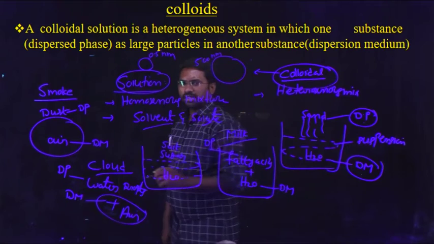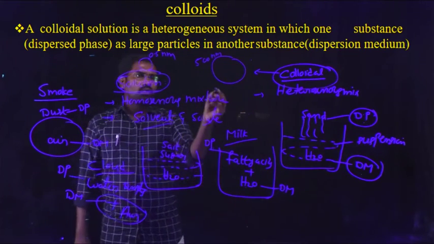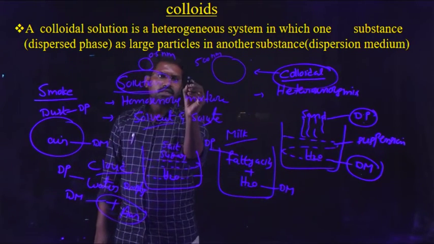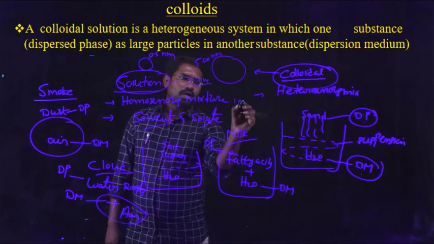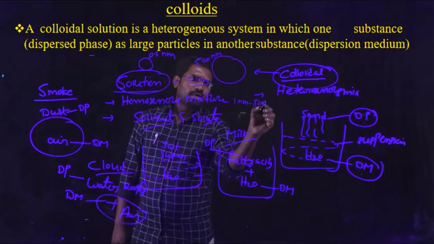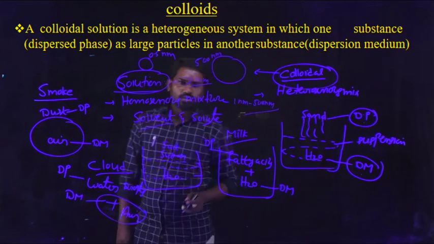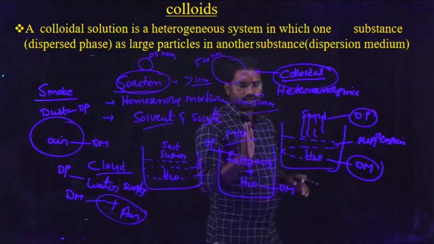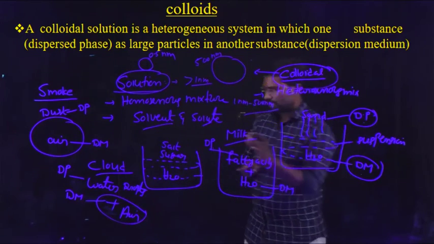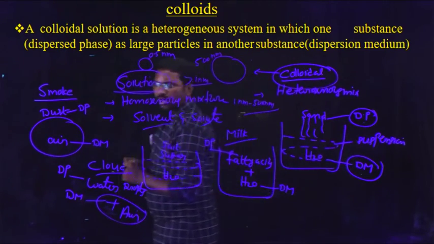Another important point is that the diameter of a colloidal particle is necessarily greater than 1 nanometer, ranging from 1 nanometer to 500 nanometers. So based on these two main principles, we can clearly identify whether a given solution is a true solution or a colloidal solution.